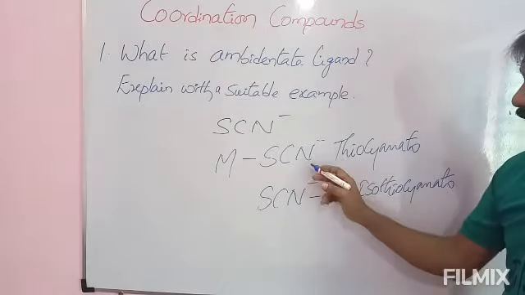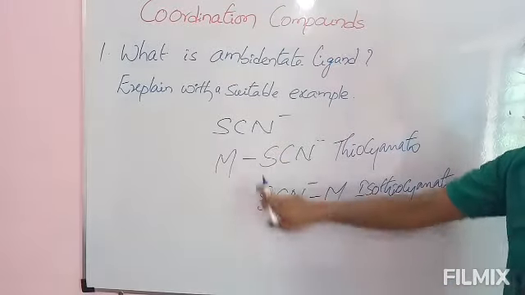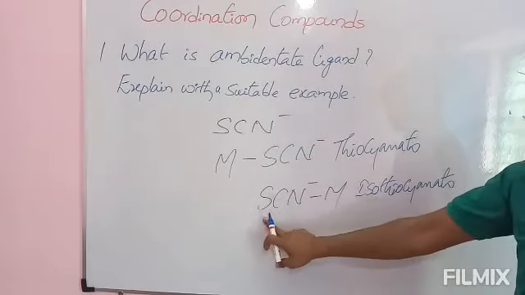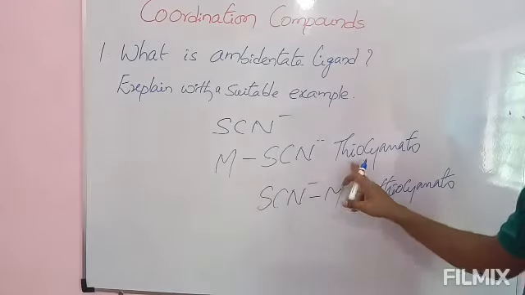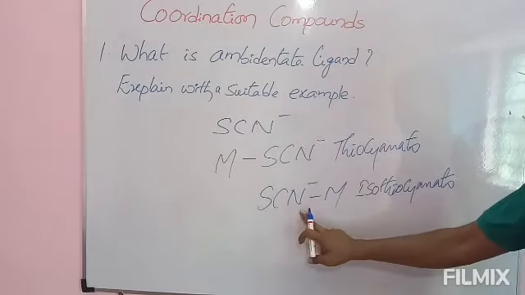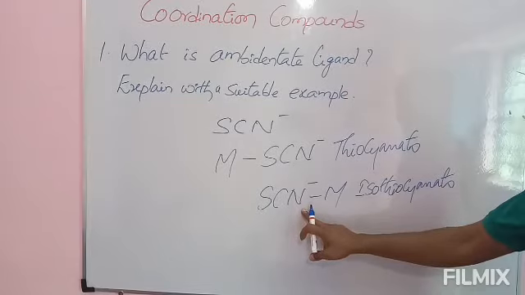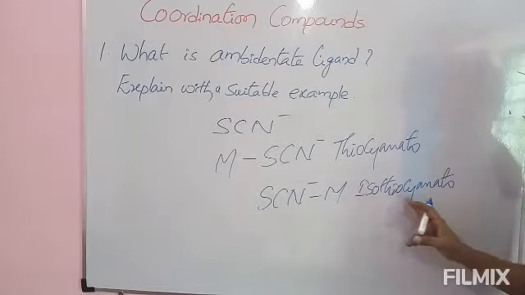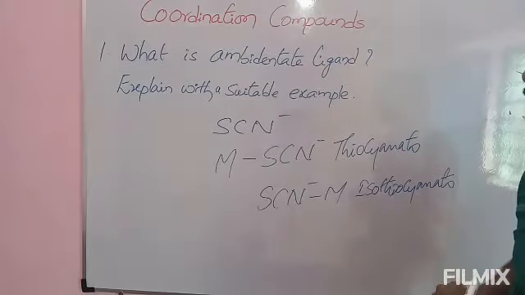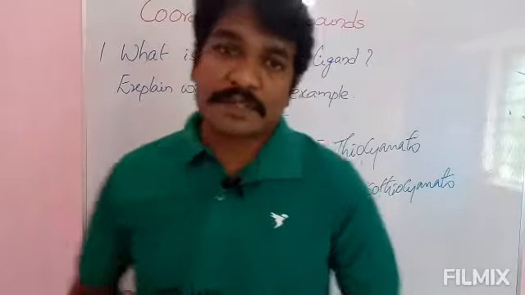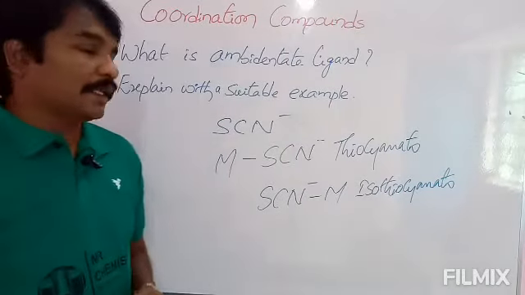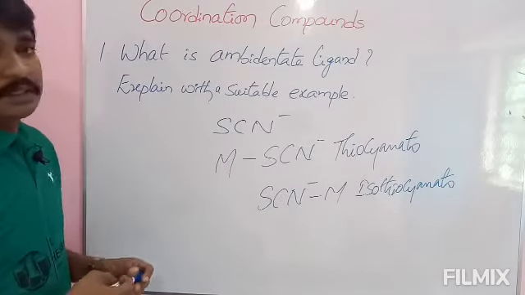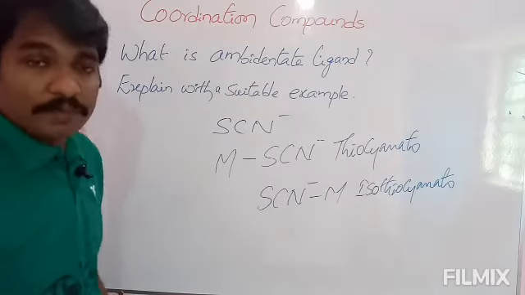Here it has two possible sites of bond formation. One is nitrogen, another one is sulfur. If it is sulfur, then it is thiocyanato. And if the site of bond formation changes from sulfur to nitrogen with a central metal ion or atom, then it is called isothiocyanato. These two are very important examples, and carbon monoxide is also there. Focus on these and it is easy to answer in the board exam. Please note down and we will go to the next question.